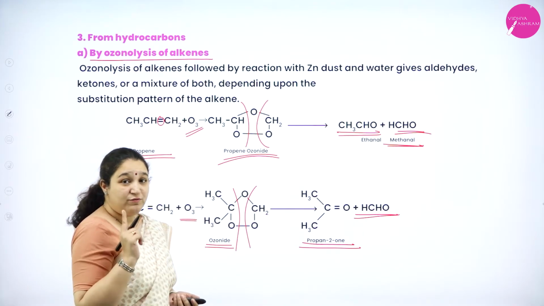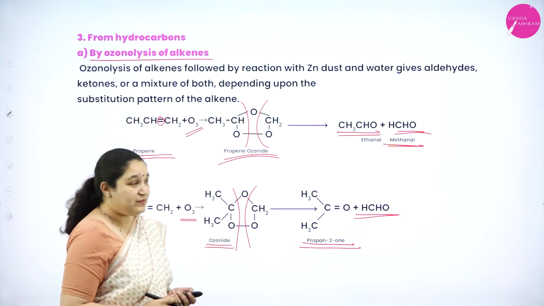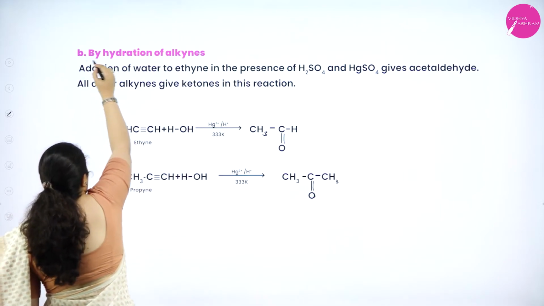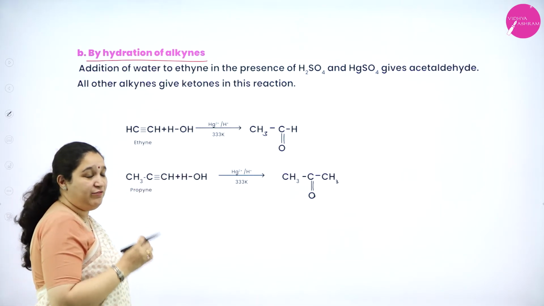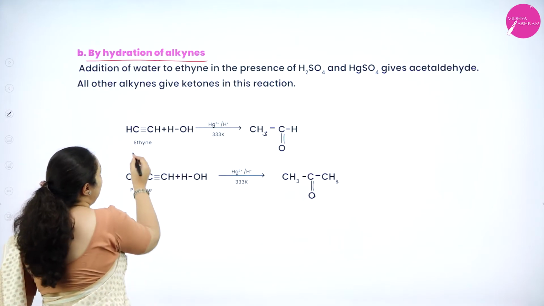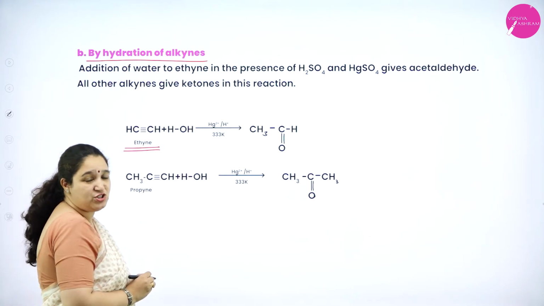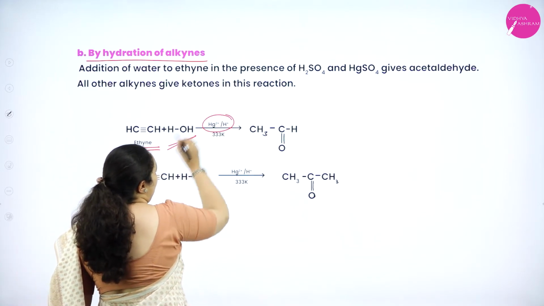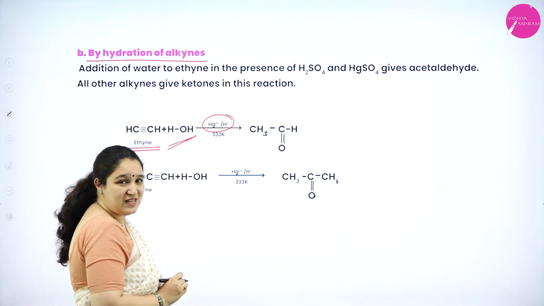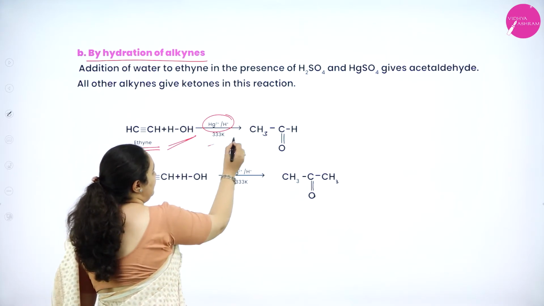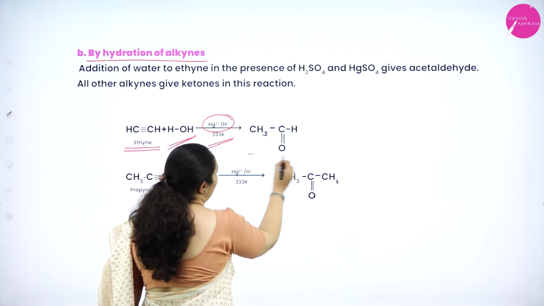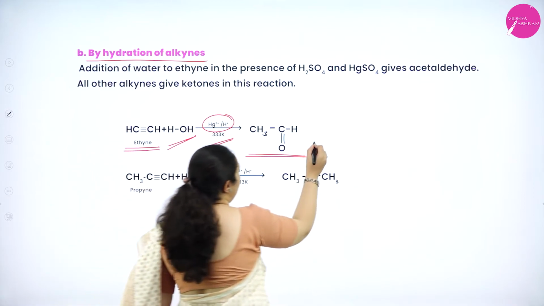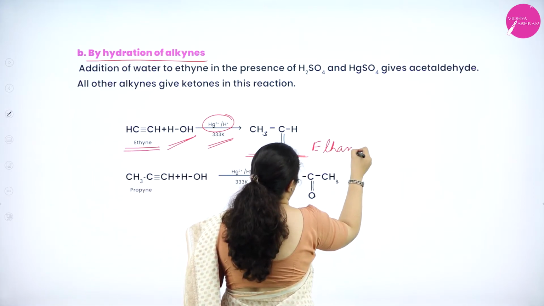So that's about the first method from hydrocarbons. The second method from hydrocarbons is by hydration of alkynes. If we take an alkyne, for example, ethyne, CH triple bond CH, when it is treated with water in the presence of Hg2+, mercuric sulfate with sulfuric acid at 333 Kelvin, you will get an aldehyde, that is acetaldehyde, or it is nothing but ethanal that we got.